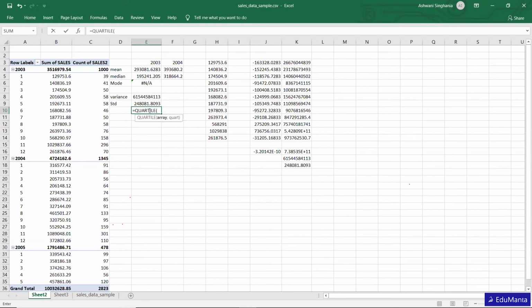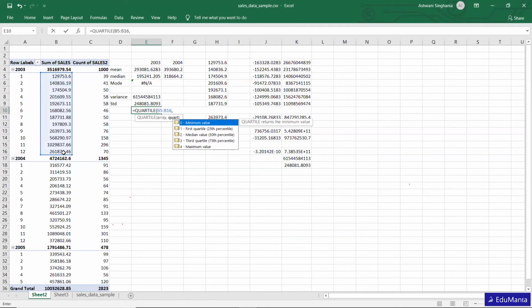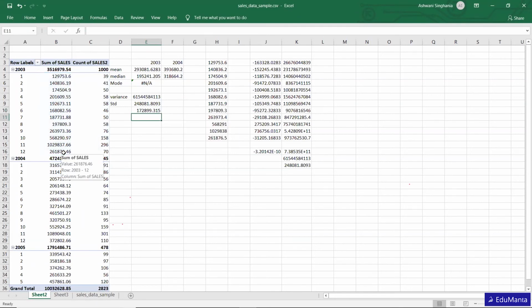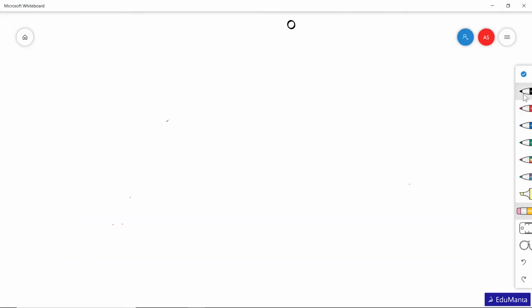This is going to be the array, and if we want the second quartile or first quartile, we can put it over here. What this quartile actually signifies, I'm going to discuss that. As I told you, if this is the data distribution, which is going to look something like this, and we divide this data exactly in the middle, this will be the median, as we have already discussed.